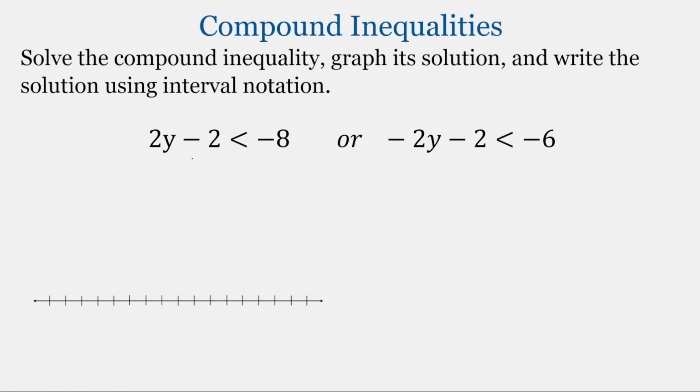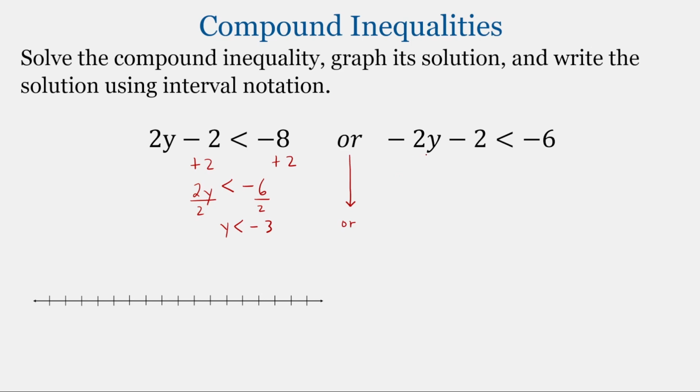So looking at the first inequality, to isolate that y, first we're going to add 2 to both sides. This gives us 2y less than negative 6. And then divide both sides by 2. And we have y less than negative 3. We'll bring down this or,